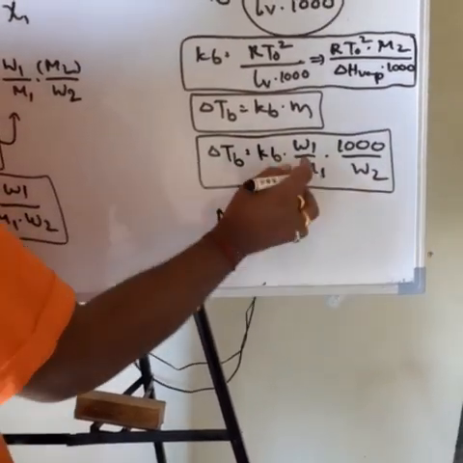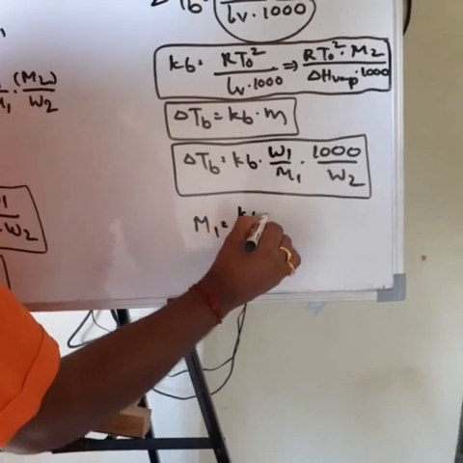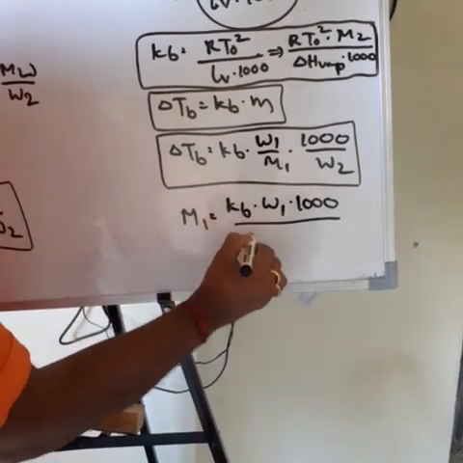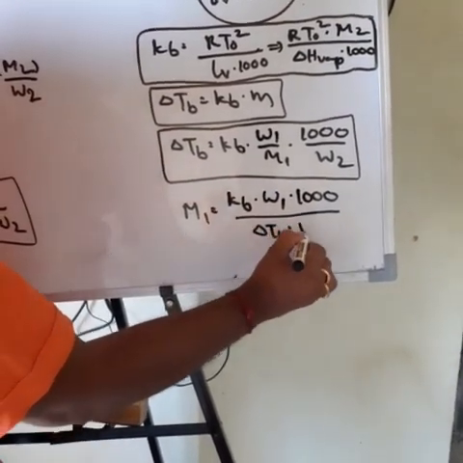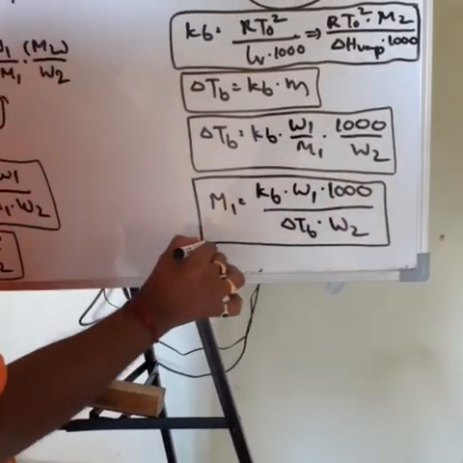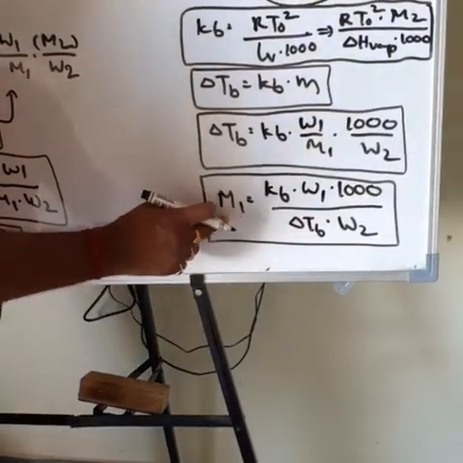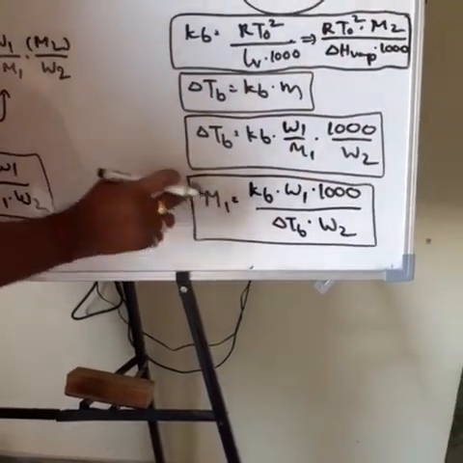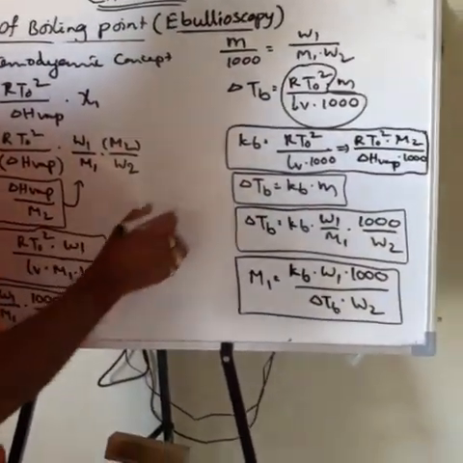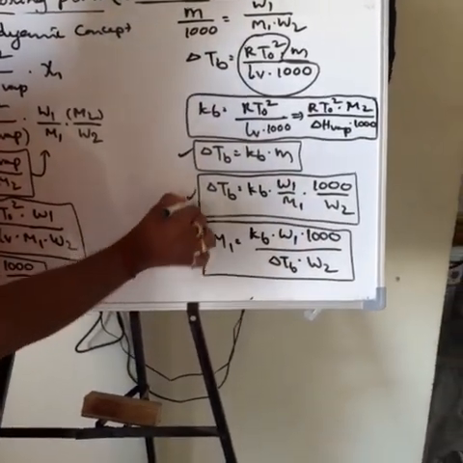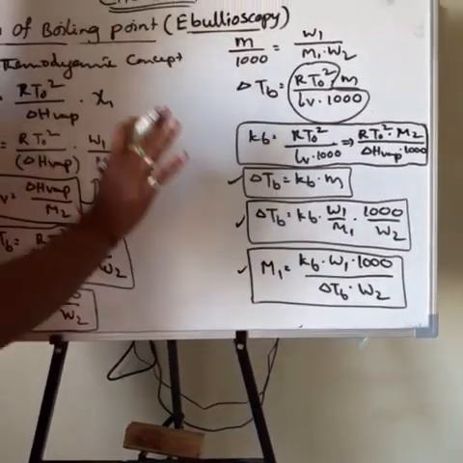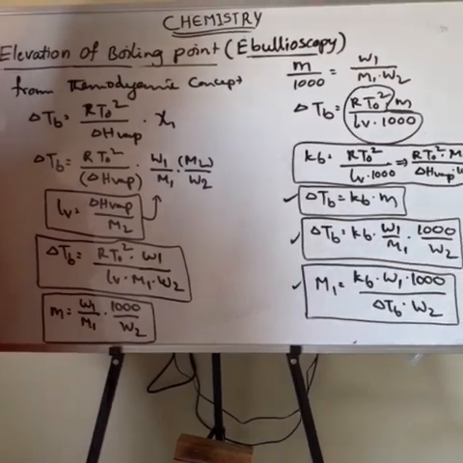Therefore M1 is equal to Kb into W1 into 1000 divided by ΔTb into W2. So this is the formula to calculate the molar mass or molecular mass of the solute from the elevation of boiling point. Okay, for problem solving purposes, this is one of the important formulas, and these two are also very important. These three formulas are very important to solve elevation of boiling point problems. Okay, that's all.